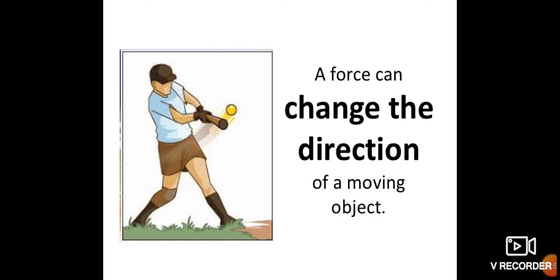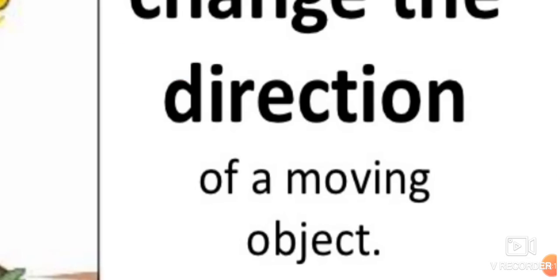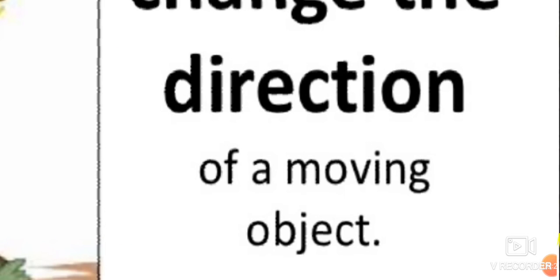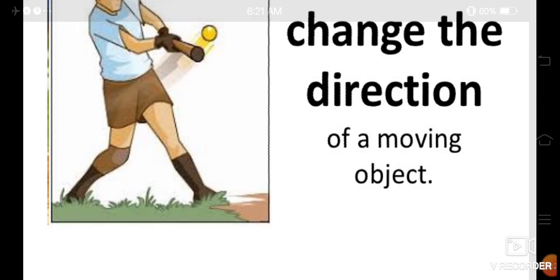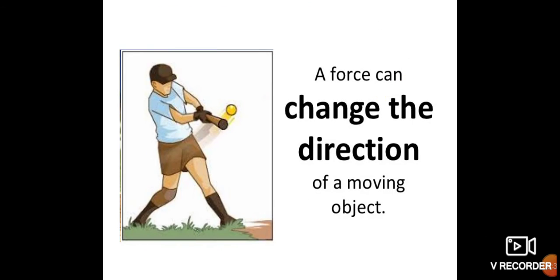Next one, a force can change the direction of a moving object. Already we know that it can change the speed of the moving object, and it can also change the direction of a moving object. For example, in tennis, the players continuously change the direction of the ball by hitting it with their rackets.